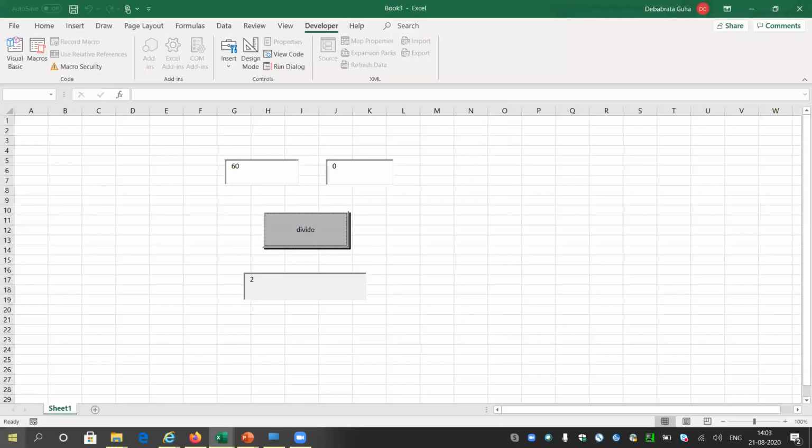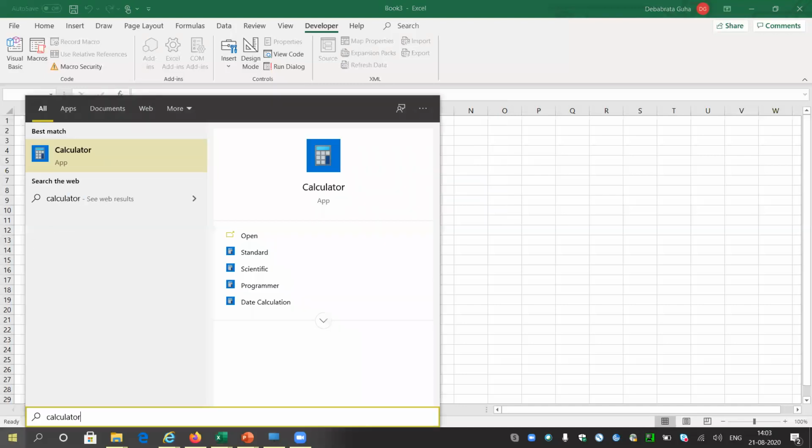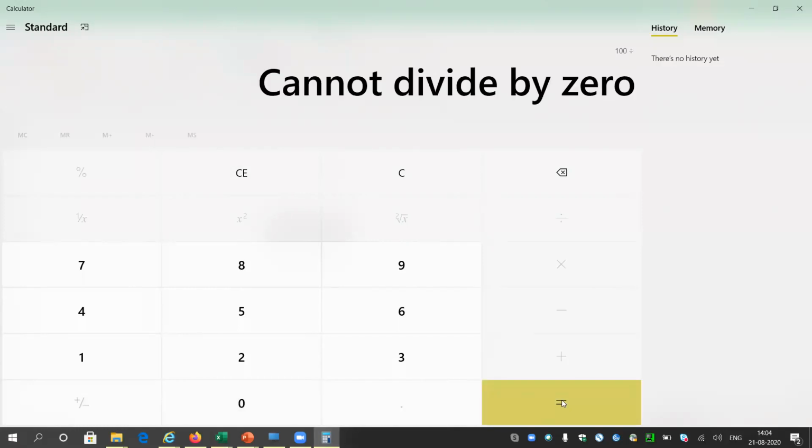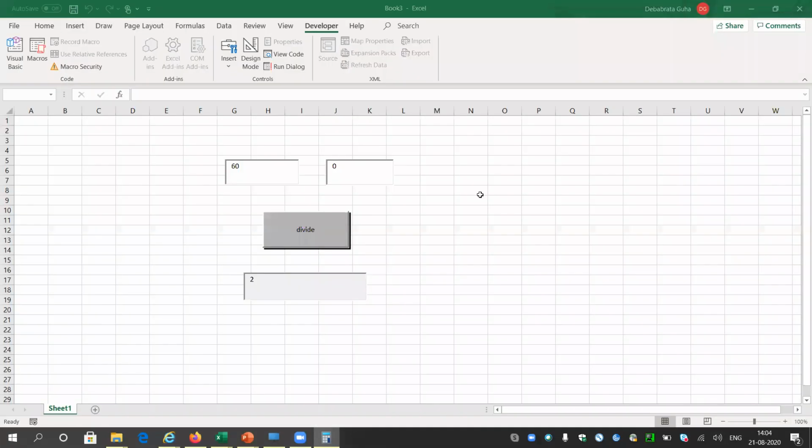To do that, first I will check what is the output message if I do the same here in my laptop calculator. Let me try to divide 100 by 0. Okay, it is giving a message like cannot divide by 0, but it is not showing the code. It is not giving any error. It is just printing a message like cannot divide by 0. So we can do the same here.